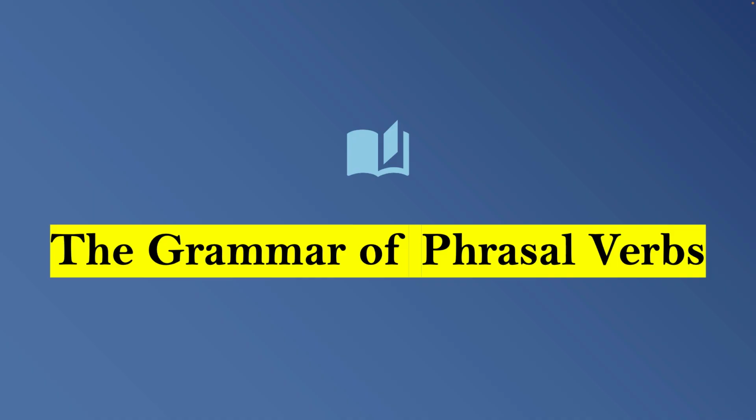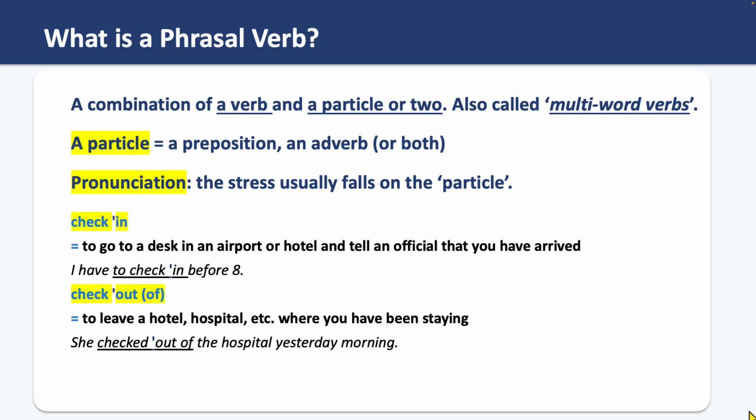Now, let's go to the big question. What is a phrasal verb? A phrasal verb is basically a combination of a verb and a particle, or maybe 2 particles. And that's why some people also call it a multi-word verb. Now, remember that usually the meaning of a phrasal verb is idiomatic. And this means it's difficult to guess from the individual words what a phrasal verb exactly means.